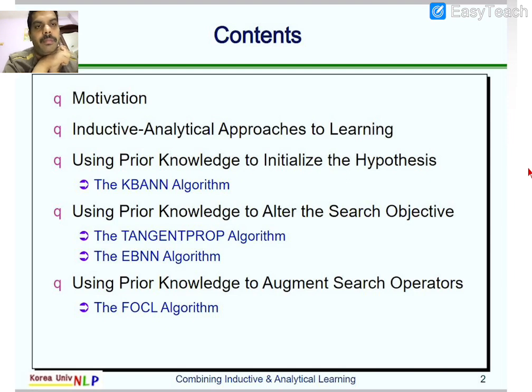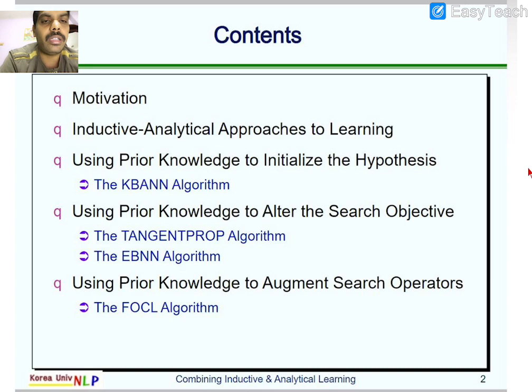K for knowledge, B for based, ANN for artificial neural network. The KBANN algorithm is a technique used to initialize the hypothesis space. Then the prior knowledge is going to alter the search objectives, whatever objectives we define for the target concept. To alter such objectives we are going to use two different techniques, the TangentProp algorithm and the EBNN algorithm, the explanation based neural network algorithm. Using these two techniques we will learn how to alter the search objective.